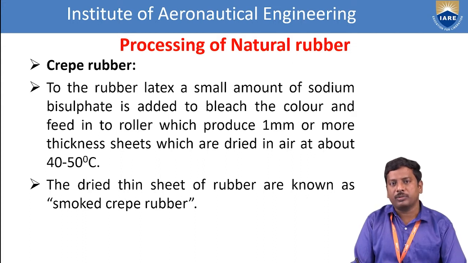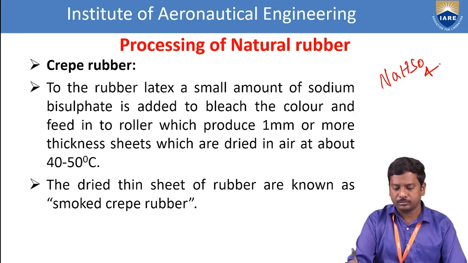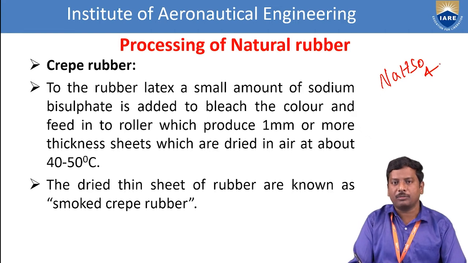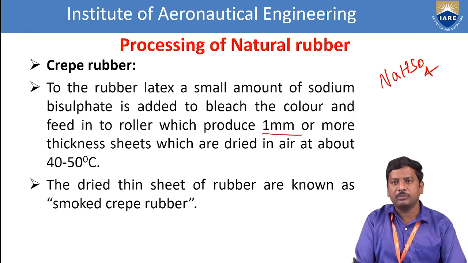The smoked crepe rubber preparation involves first of all the latex form of the rubber being treated with sodium bisulfate. What is the formula of sodium bisulfate? NaHSO4. This is added to bleach the color and fed into rollers, which produce sheets of nearby 1 millimeter thickness, or more.